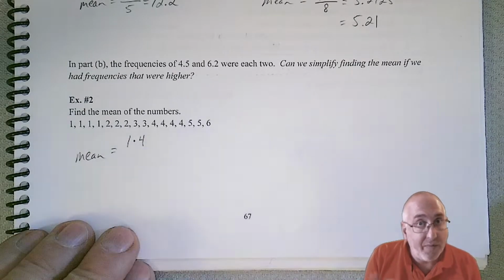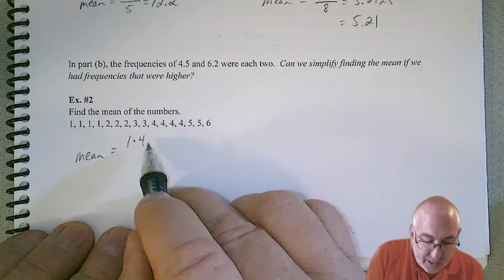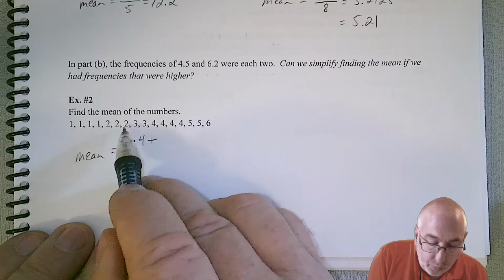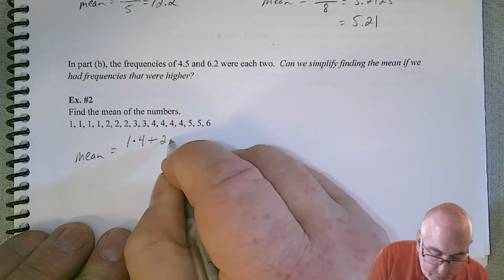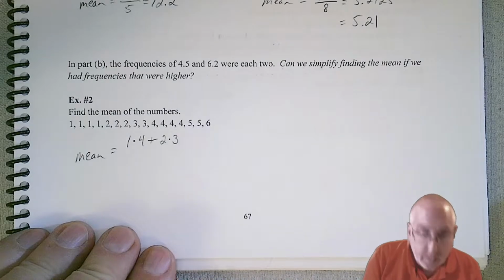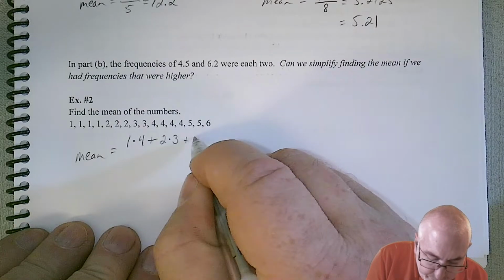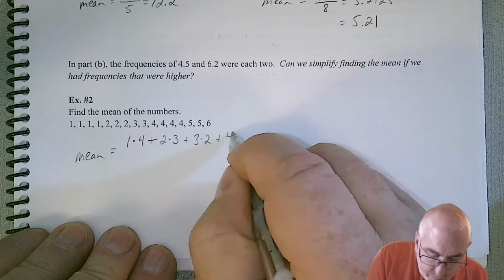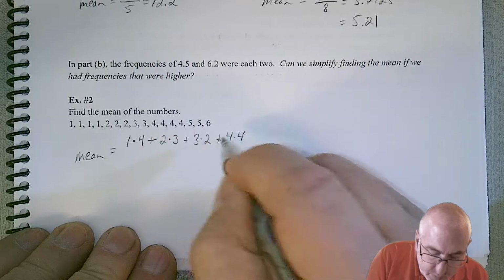But remember, we want to find the sum. So that just takes care of all the 1s. So we need to add that to all the 2s. So we have the number 2, but we have 3 of those. And we can keep going. We got 2 3s. We got 4 4s.